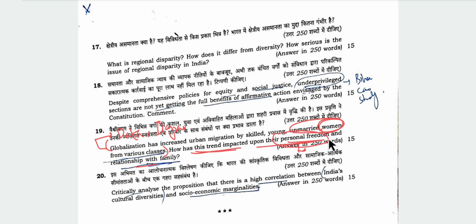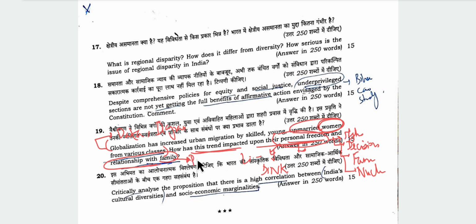How has this impacted their personal freedom? Yes, this has impacted personal freedom. For example, women can pursue higher education. They are part of decision making. They are not bound by family rules. Nuclear family, joint family can be shown, and relationship with family. Personal freedom and relationship with family. For personal freedom, we can also mention live-in relationships, DINK syndrome, double income, no kids. All these things can be mentioned.